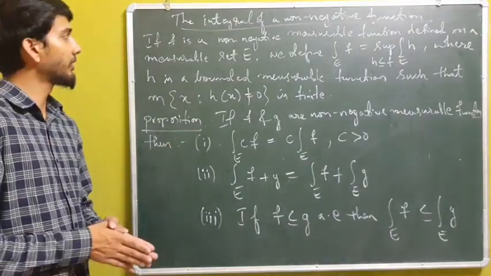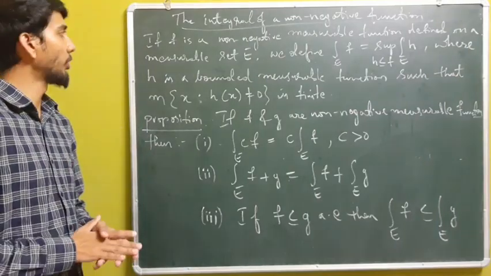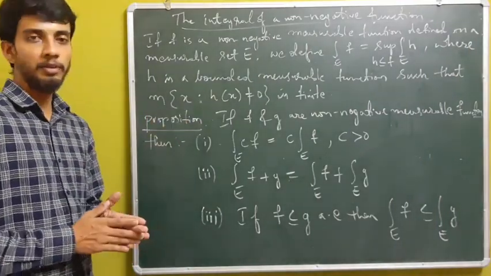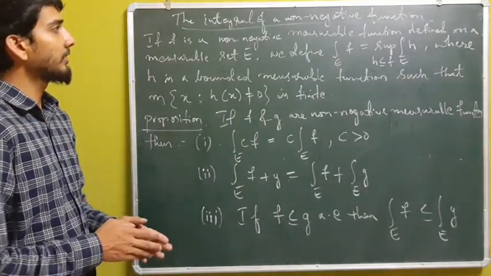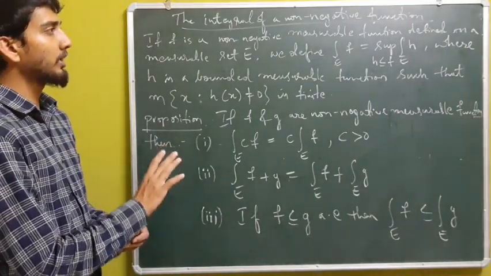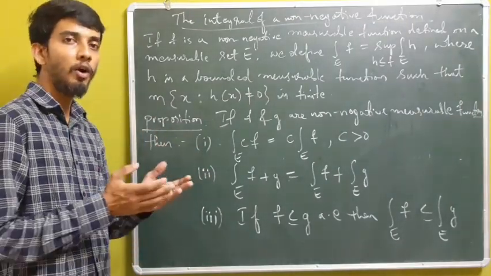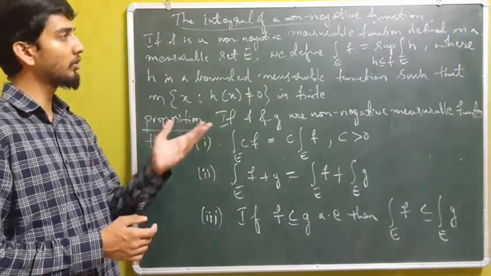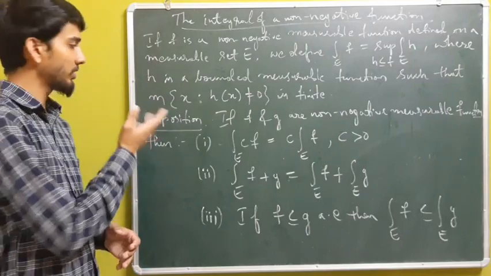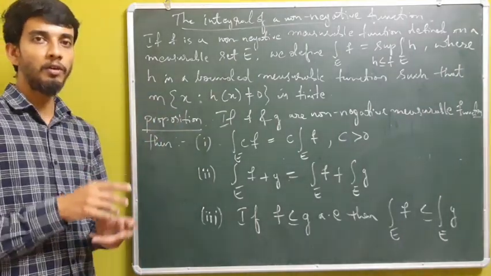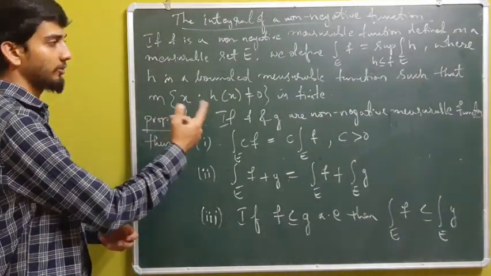And for the next, we have the integral of a non-negative function, which is defined as follows. If f is a non-negative measurable function defined on a measurable set E, we define the integral of f to be the supremum of the integral of h, where the supremum is taken over all h which are less than or equal to f, where h is a bounded measurable function along with the property that the measure of the set of all x such that h of x is not equal to 0 is finite.